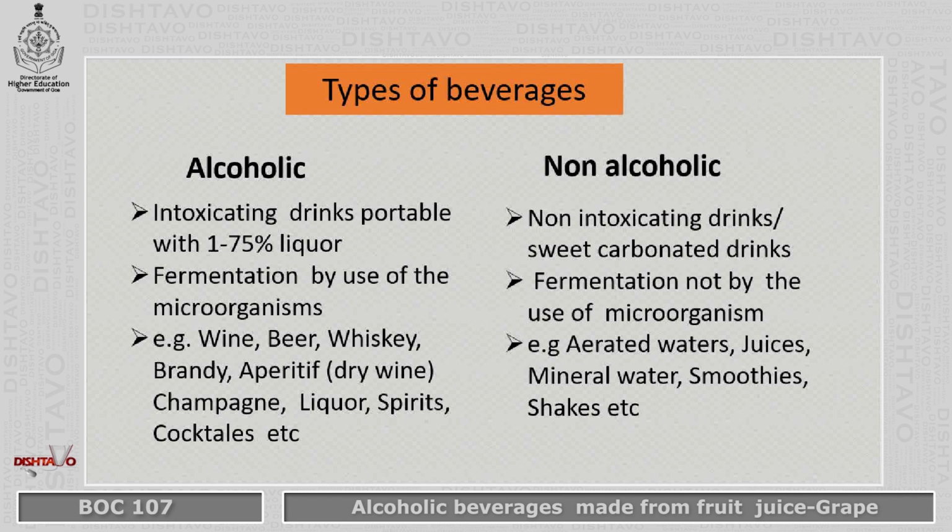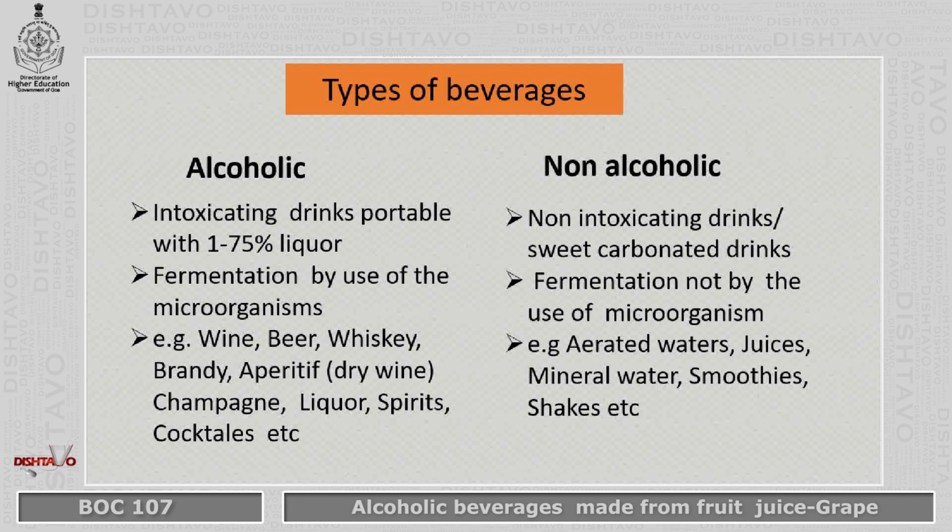Alcoholic beverages are intoxicating drinks potable with 1 to 75% of liquor, whereas non-alcoholic drinks are non-intoxicating, such as sweet carbonated drinks. Alcoholic beverages are fermentation products by use of microorganisms, whereas non-alcoholic fermentation is not by microorganism.